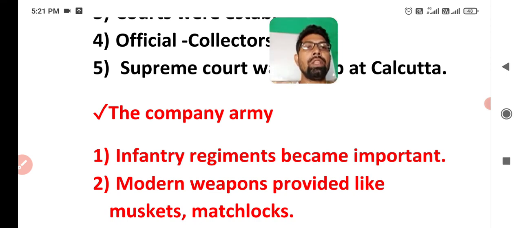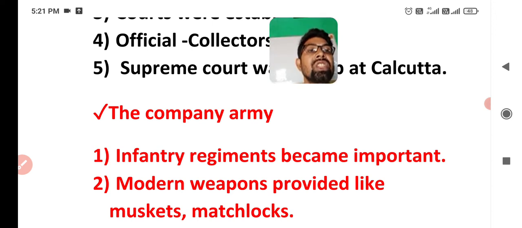The last major point of the lesson is that there was a change in the army system in India also, and that's why we have a heading, the company army. What were the major changes in the army at that time? Firstly, infantry regiments became important.